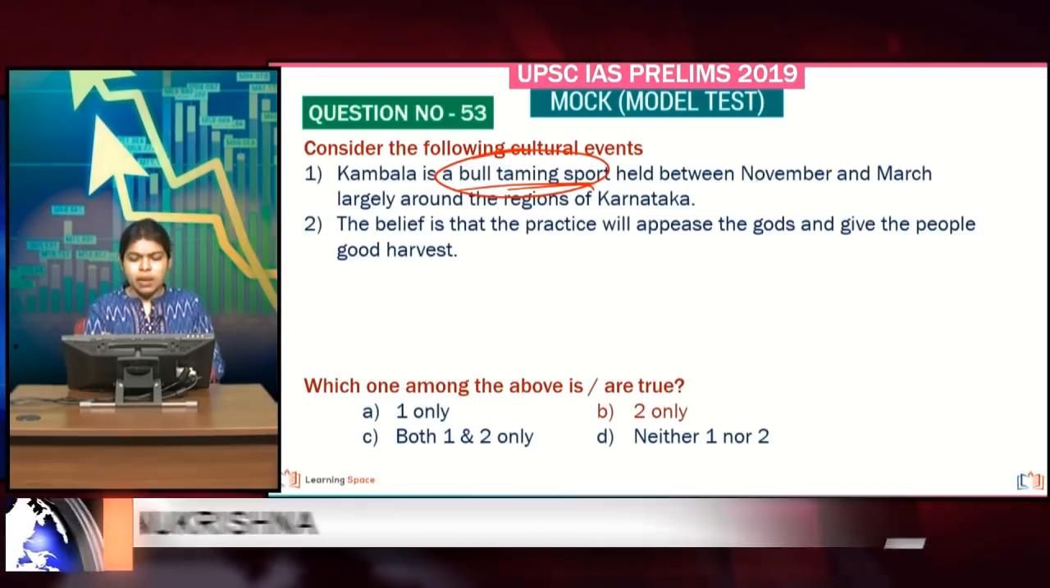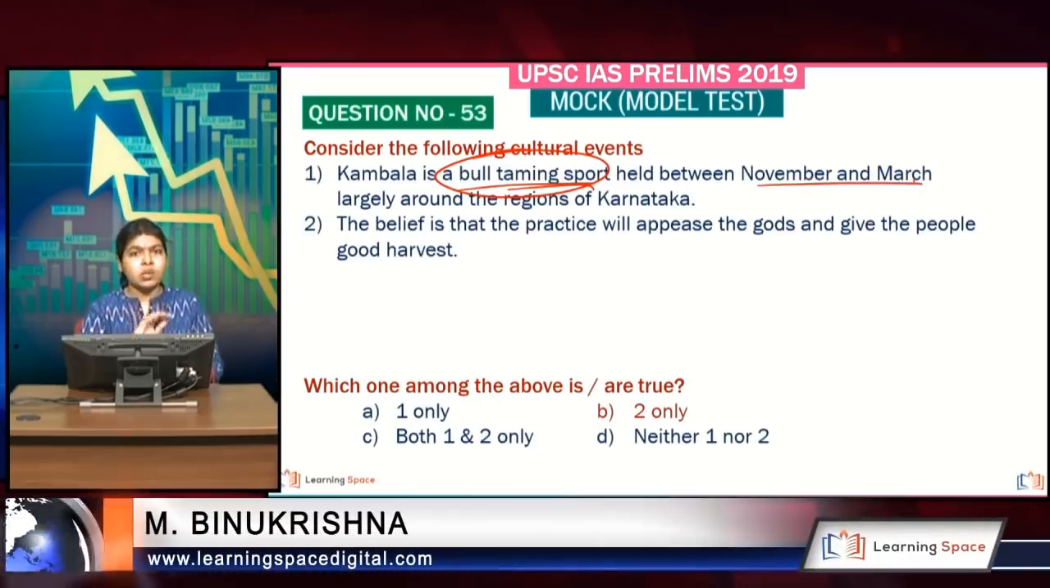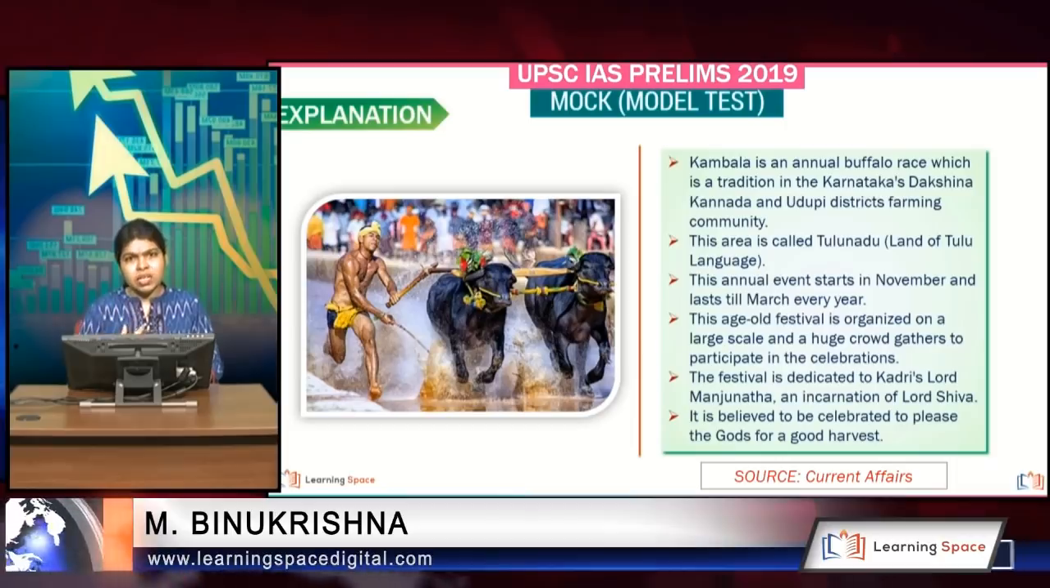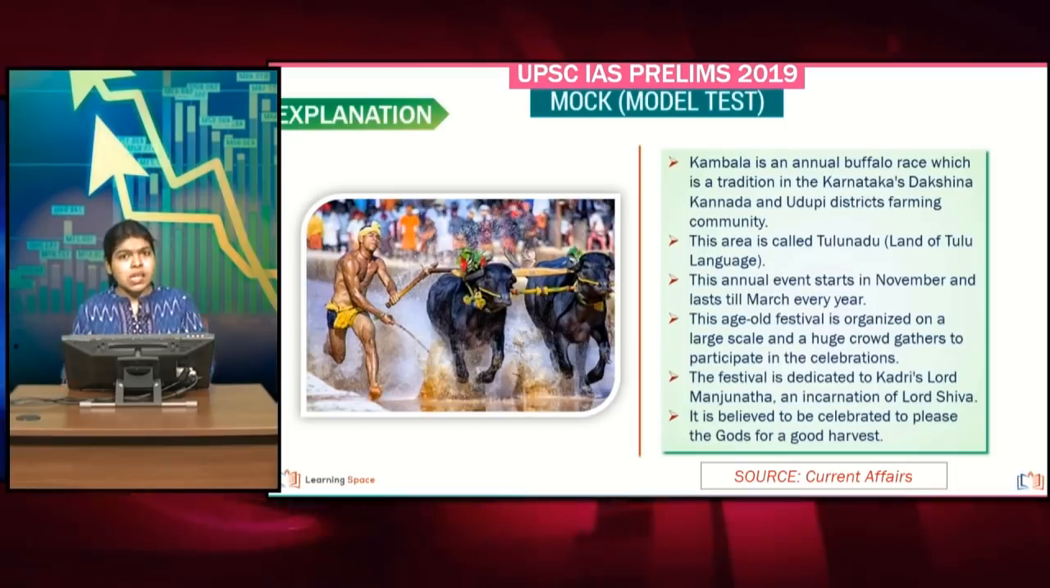So this is actually held between November and March in and around the regions of Karnataka. The belief is that when you hold this kind of Kambala event, it will appease the gods and lead to a good harvest for the people of Karnataka. This is an annual buffalo race held in the regions of Karnataka. The area is called Tulunadu. This is an annual event which starts in the month of November and lasts till March every year.